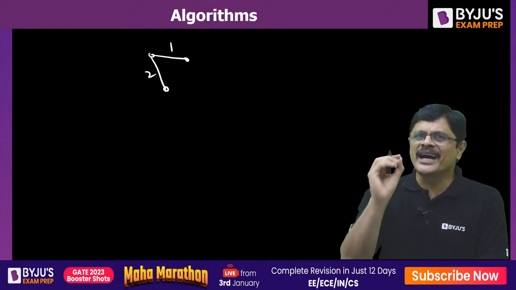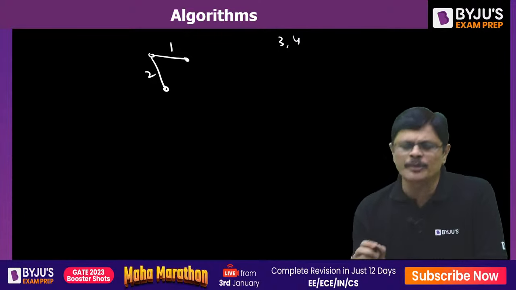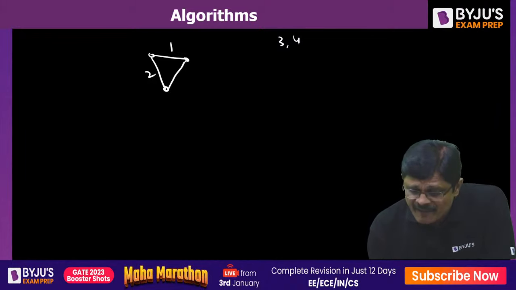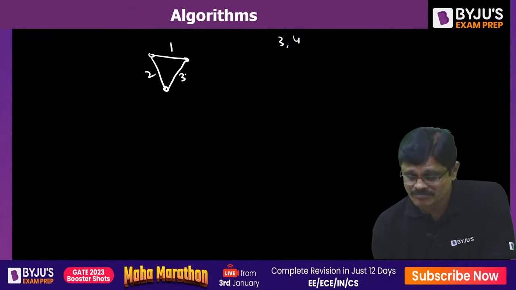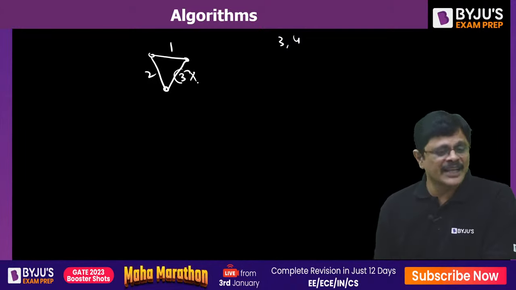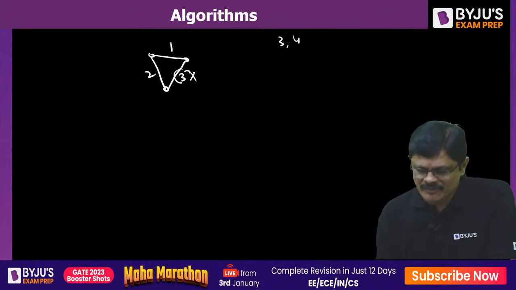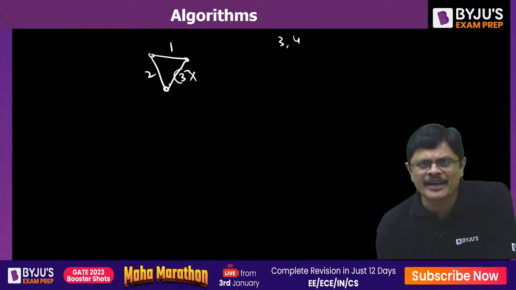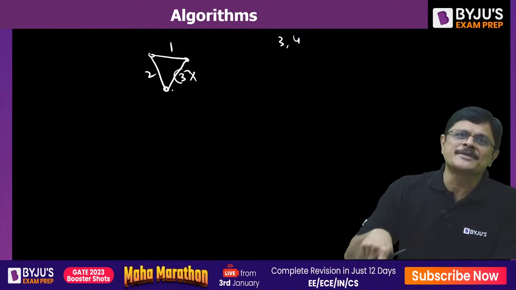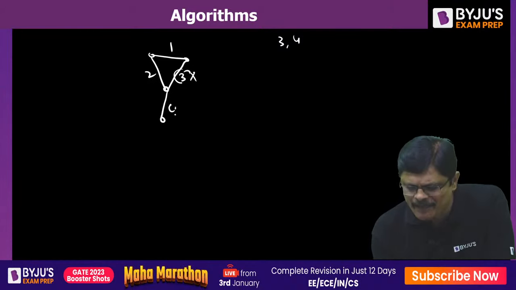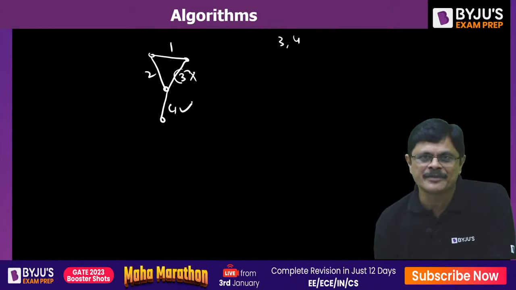Now suppose the third minimal weight is 3 and the fourth is 4. If the third one forms a cycle, it will not be selected. Then the fourth one definitely will not form a cycle with these three, so the fourth one will be selected.